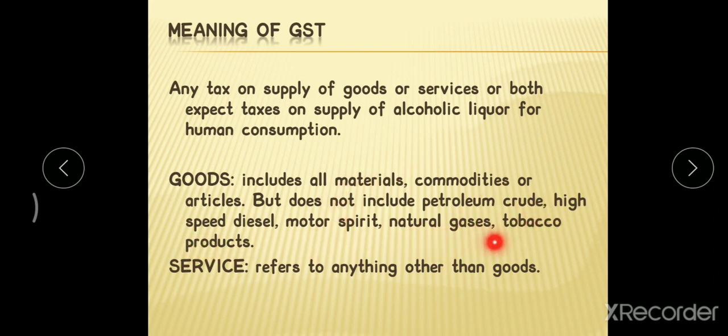These are the products excluded from the GST. On these products you are not going to pay any GST. That is what goods are.